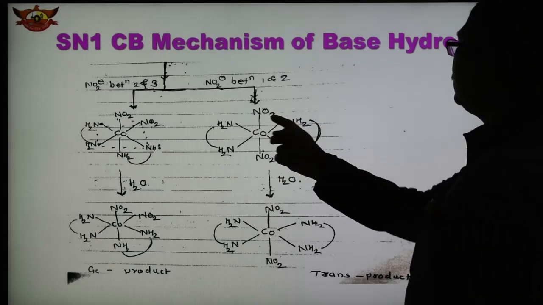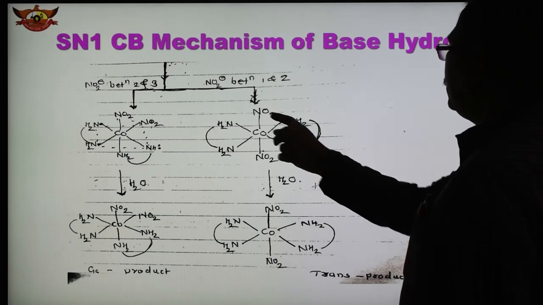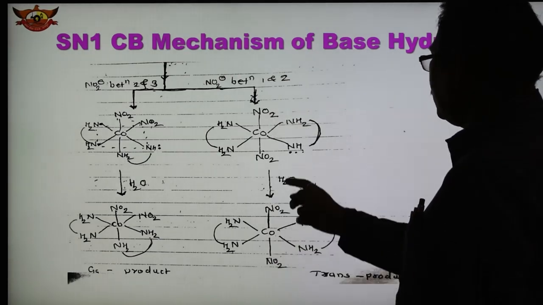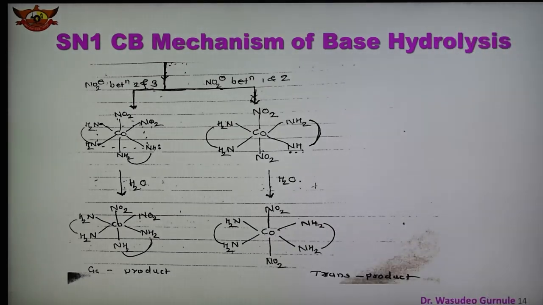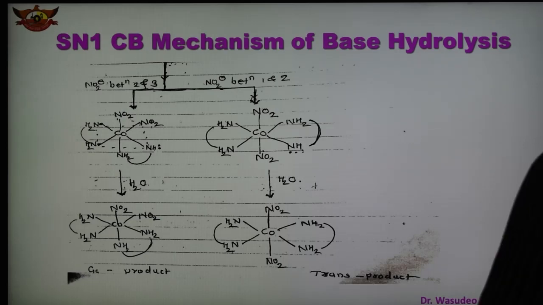In this other case, NO2 comes here after abstracting, so this is in a trans position. Depending upon the position of NO2, cis and trans products are obtained.